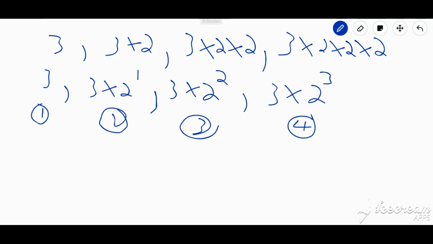So if the term is n, the power of the common ratio is n minus 1, which of course is unique in this particular scenario. So if I wanted to involve the first term, I could really go 3 times 2 to the 0, and so on.